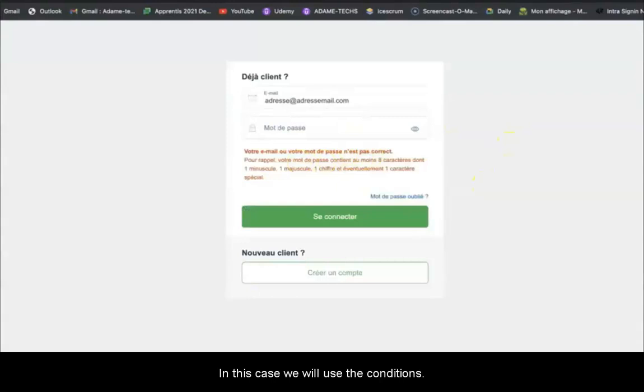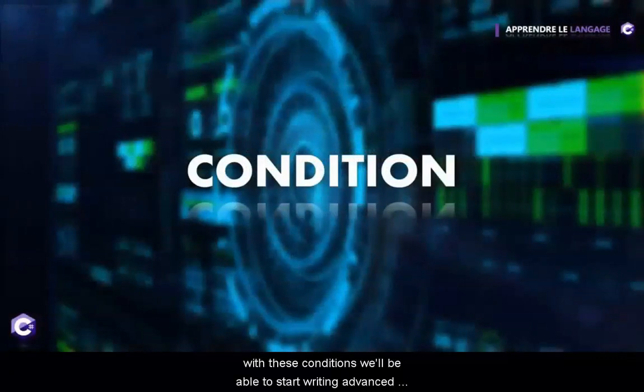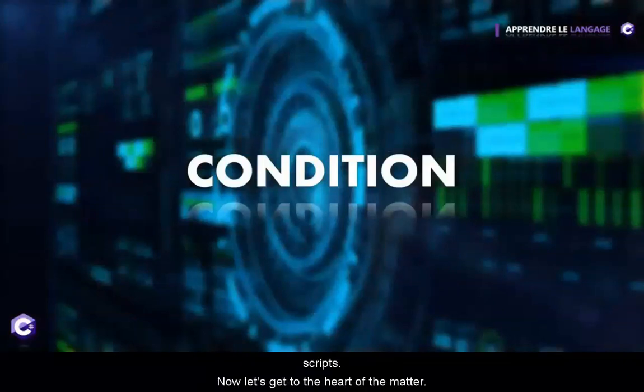In this case, we will use the conditions. The user will enter their login and password. If the password matches the one in the database, then the user can be connected. Otherwise, they will be shown the wrong password. Do you see? So watch out. With these conditions, we will be able to write advanced scripts. Now let's get to the heart of the matter. What is the purpose of the conditions here?